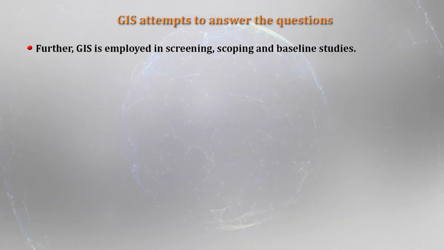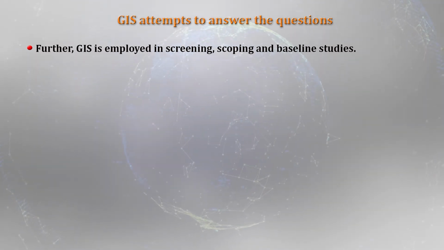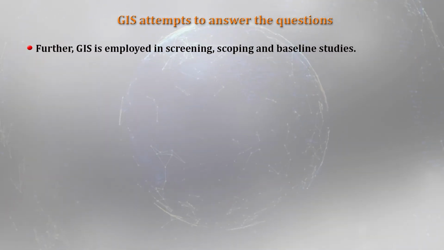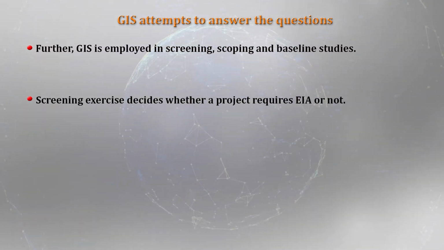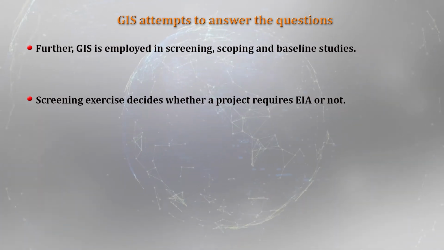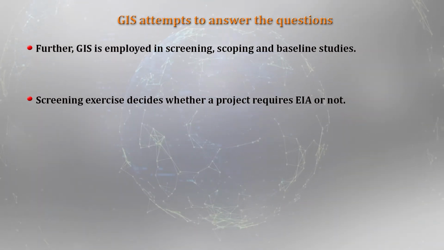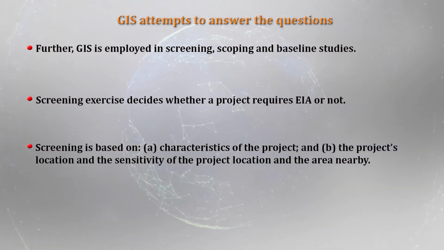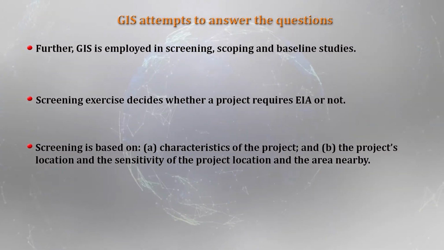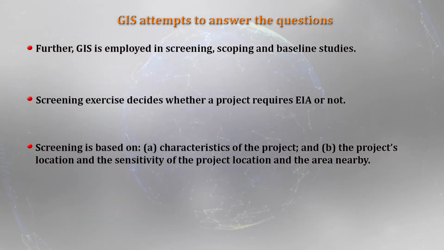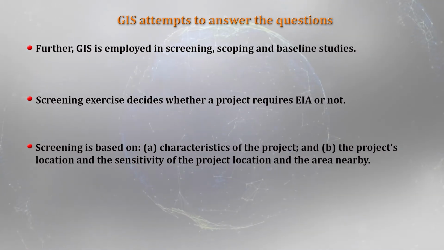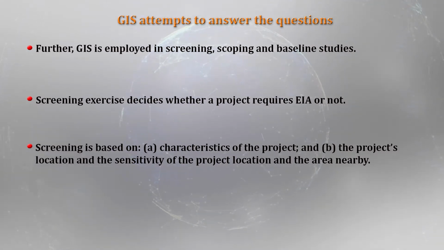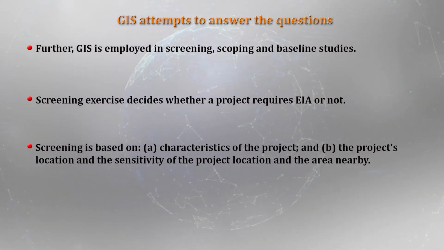Further, GIS is employed in screening, that is the basic first step, and also in scoping and baseline studies. When you talk about the screening exercise, basically it decides whether a project requires environmental impact assessment or not. That is the basic objective of a screening exercise. And screening is based on the characteristics of the project and where the project is located, and also the sensitivity of the project location and the area nearby. So, these are the three important drivers that decide the screening exercise.